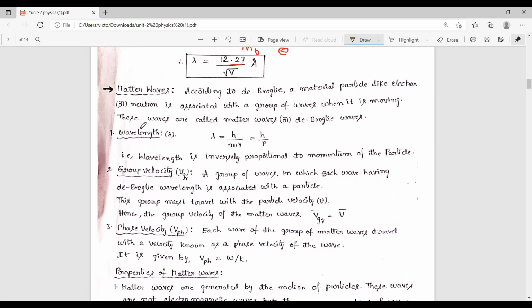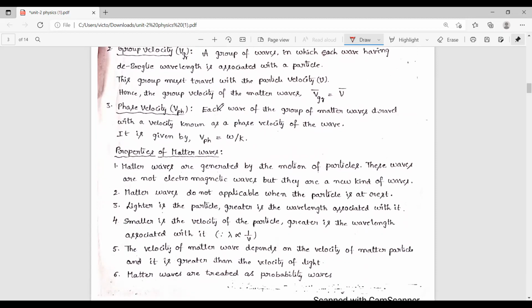So if we have a group of particles, automatically we have a group of waves. That group of waves of the material particles is nothing but matter waves. So the velocity of these matter waves is nothing but the group velocity.